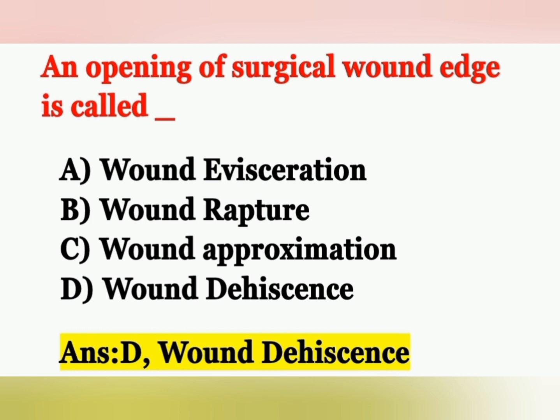Wound dehiscence is one of the surgical complications in which the wound edge is opened due to too tight suturing or too loose suturing, or due to sneezing or coughing. That opening of the surgical wound edge is known as wound dehiscence. Another option is wound evisceration. Wound evisceration means the abdominal organs are protruding out, and that is known as wound evisceration.